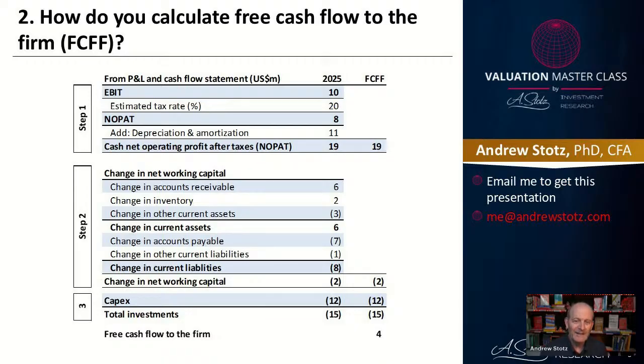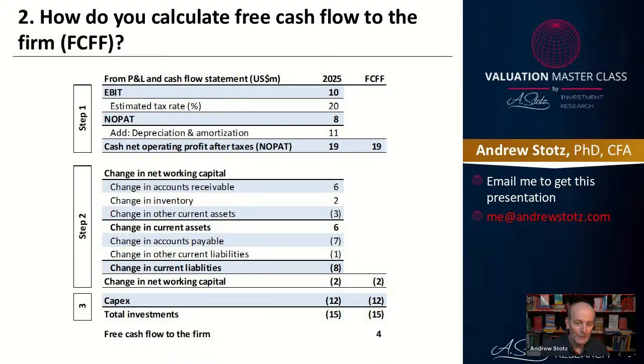And so how do you calculate this free cash flow to the firm? Well, there's 3 steps. First, we start with the EBIT, which in this case is 10. Let's say the tax rate is 20, and then the NOPAT is 8. So this doesn't perfectly match up with the prior example, but we can see that we have to first take EBIT and reduce it by tax because you have to pay tax. And then we end up with net operating profit after tax.